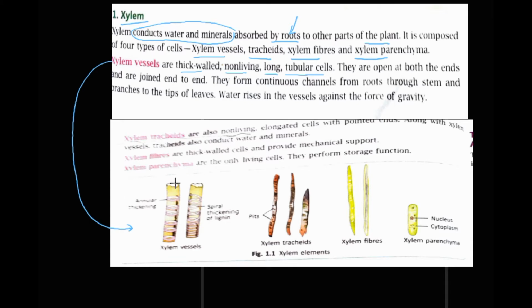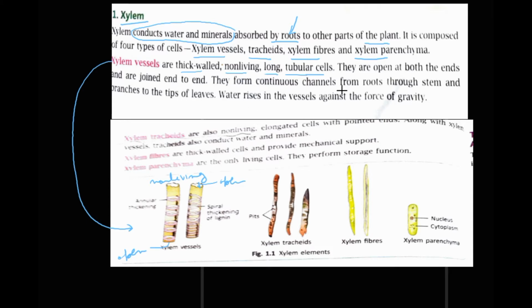They are just tube-like, thick walled, non-living, right? They are open at both ends. Here you are seeing they are open, here also they are open. They are open on both the ends and are joined end to end.